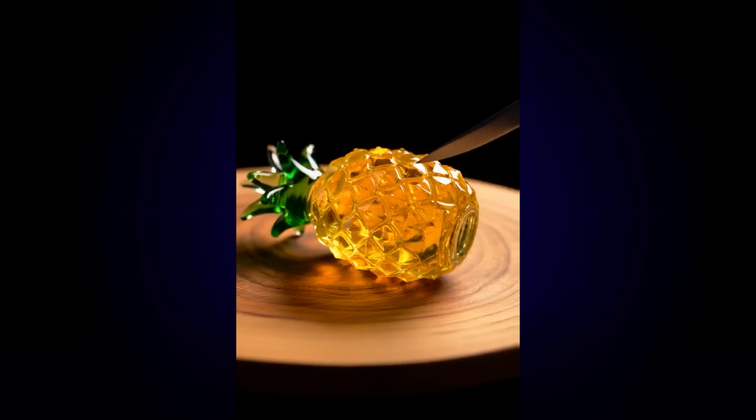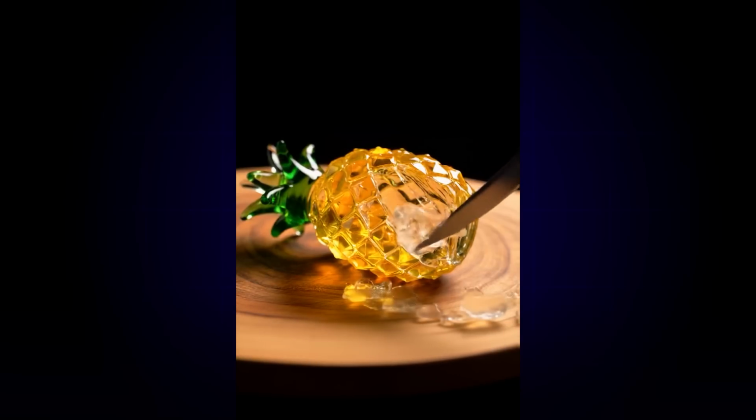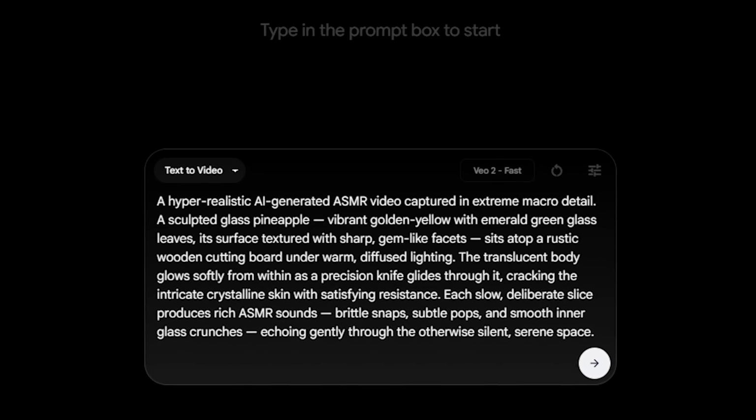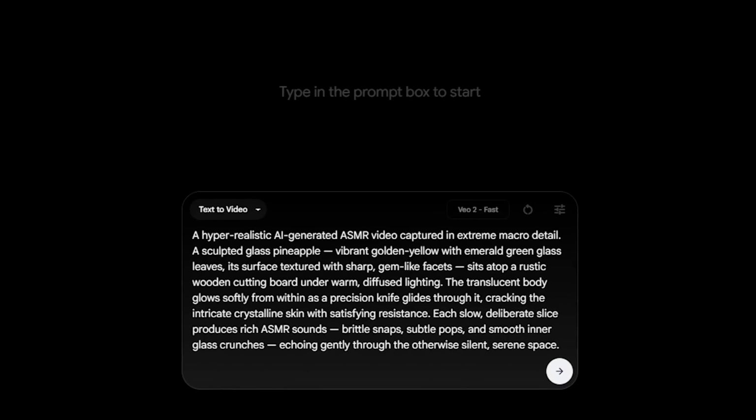Now, there's no hidden magic or secret method to make such videos because every AI tool works the same way. They are all guided by a text-based prompt. So you should learn how to make prompts to generate such ASMR videos. I'm going to show you a really simple method to generate prompts using ChatGPT.